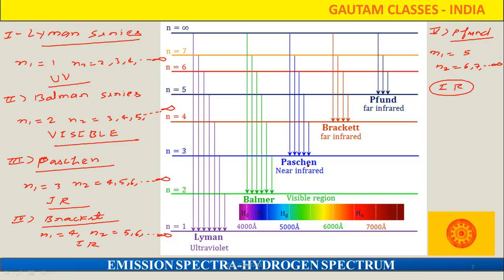Those are the Paschen series, lying in the near infrared. That is far infrared. This one is also far infrared. And only one series, the Balmer series, is lying in which region? It is lying in the visible region.